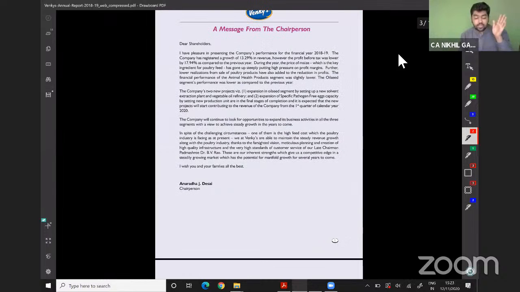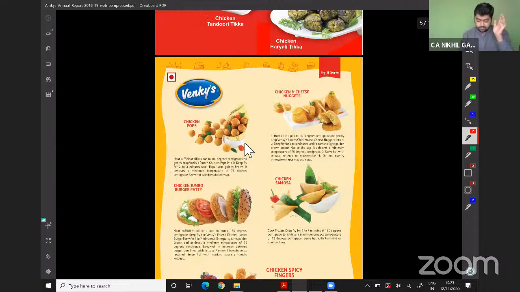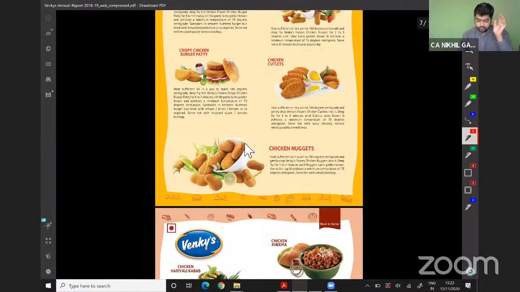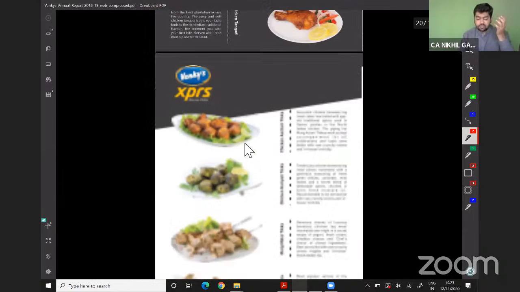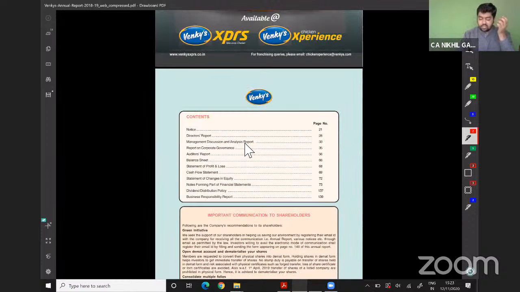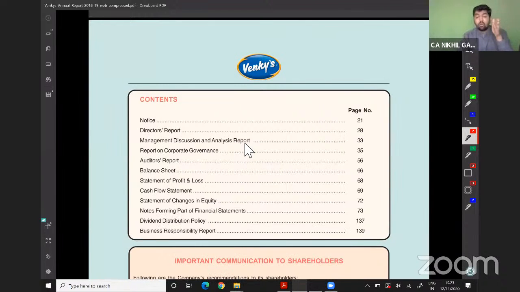It is of 156 pages. In these 156 pages, there will be some financials, there will be some images, there will be some planning, and so on. So there is a notice, a director's report, management discussion and analysis report, report of corporate governance, auditor's report, balance sheet, cash flow, statement of equity, profit and loss account, and so on. So in this, we will write that this is our audit report, which is on page number 56.